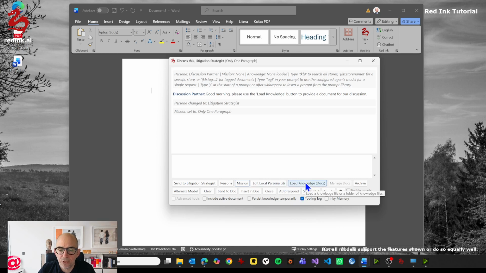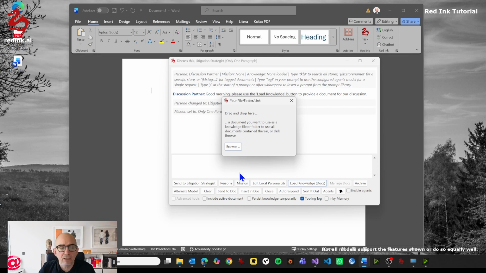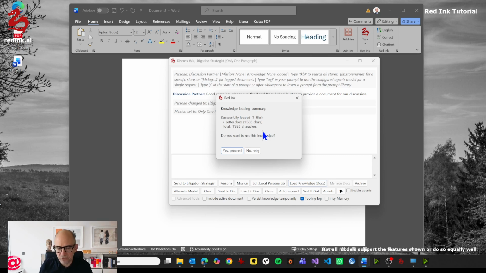And now comes the most important part, which is load the knowledge, because that's the cornerstone of Discuss This. It basically is the one or many documents you would add to the current knowledge of the chatbot, because that's what then the chatbot will discuss with you. And I will load now a letter. The letter we have also seen in some other videos, which is about a complaint for someone with some airplane problems that have happened. And I will now load it by dragging and dropping the file.